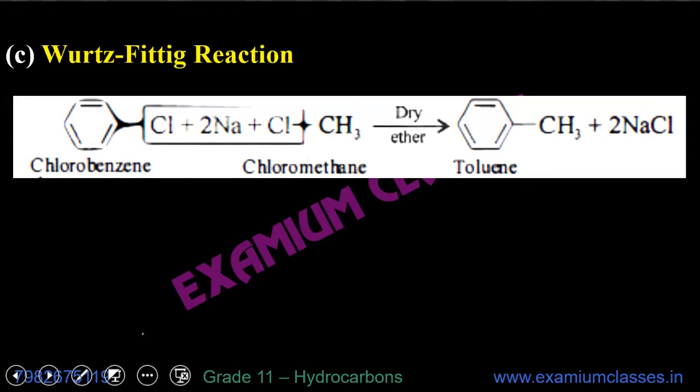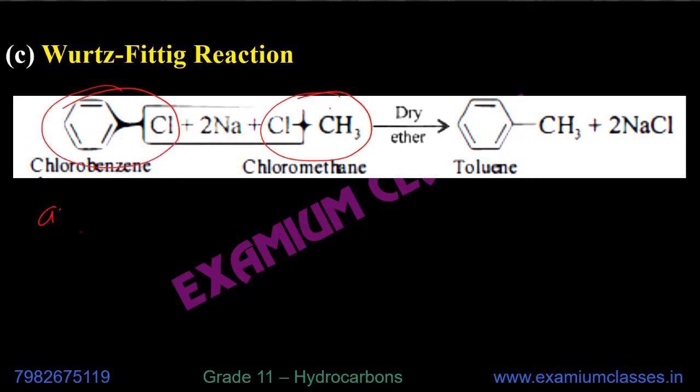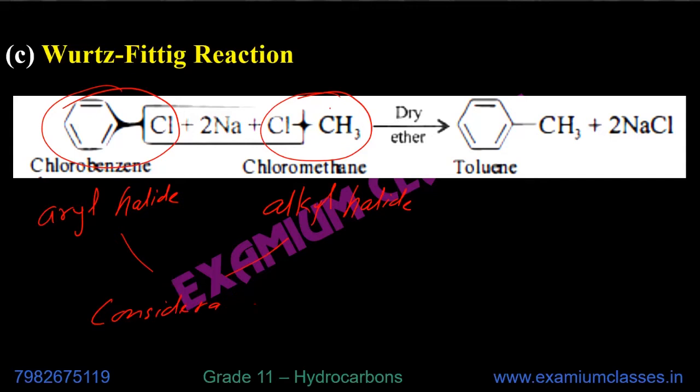What's Wurtz-Fittig reaction? In this case, it is possible to have two different compounds because one is alkyl halide, the other one is aryl halide. Aromatic compound, aliphatic compound, and they have large difference in their boiling point. So they can be separated.